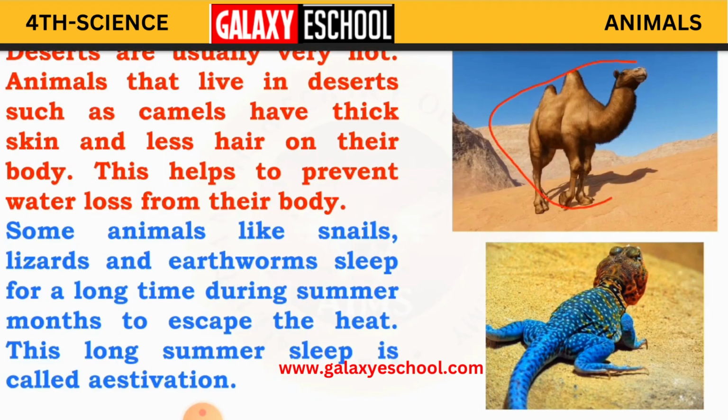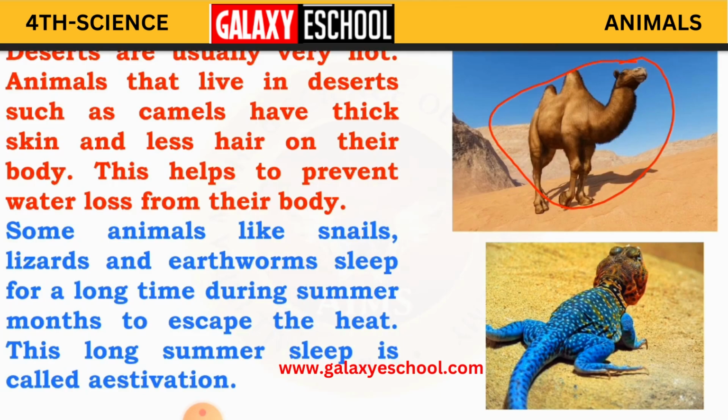We also call it the ship of the desert. Why? Because it carries people on its back. It is also used for transportation purposes. So animals that live in deserts, such as camels, have thick skin and less hair on their body.